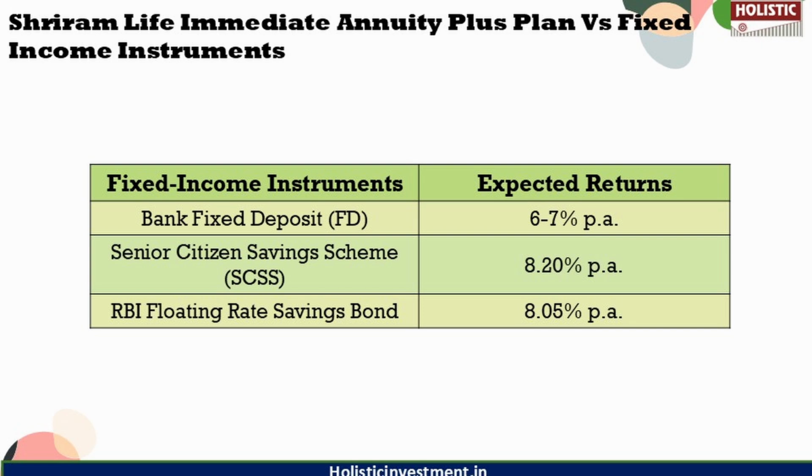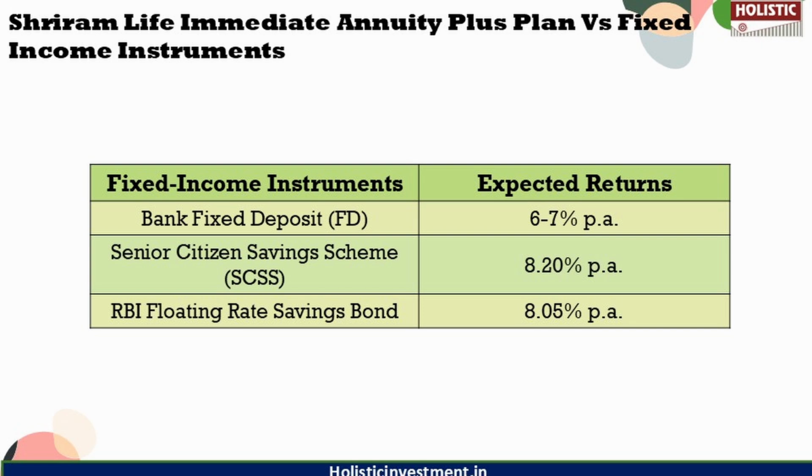So some of the options are Senior Citizen Savings Scheme (SCSS), which provides a return of 8.20% per annum, allowing retirees to invest their corpus and receive regular income. Another option is Bank Fixed Deposits (FDs), which offer interest rates ranging from 7 to 8% per annum with an additional 25 basis points for senior citizens, so interest can either be accumulated or received as regular payouts.